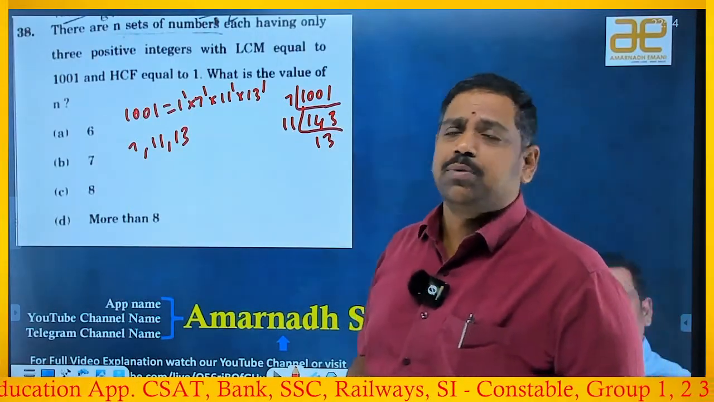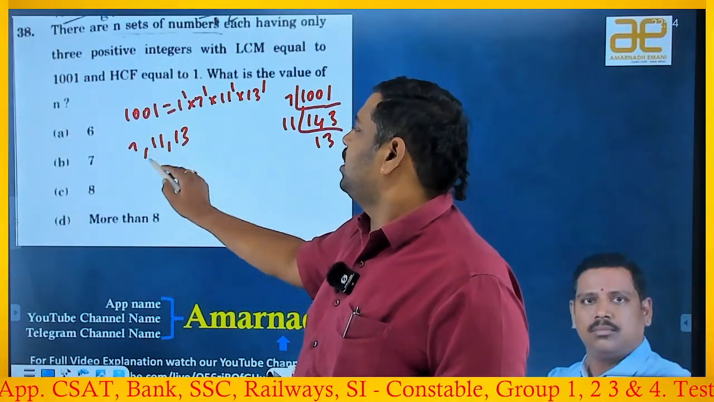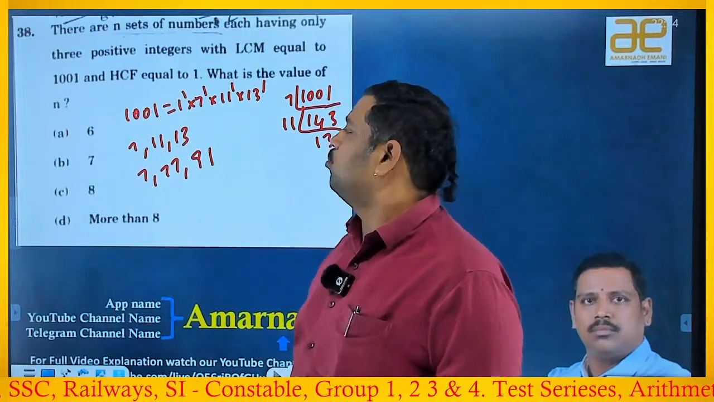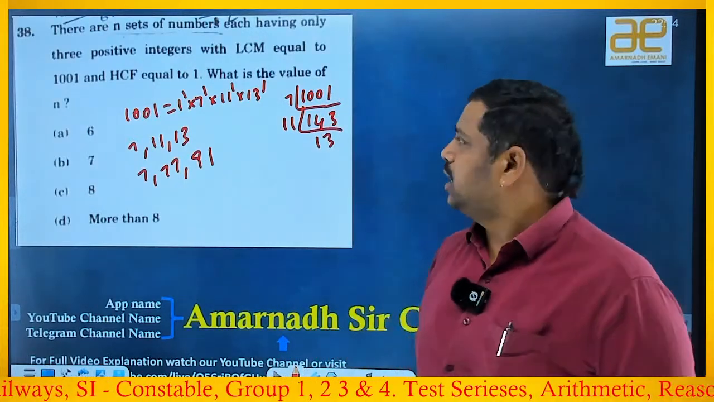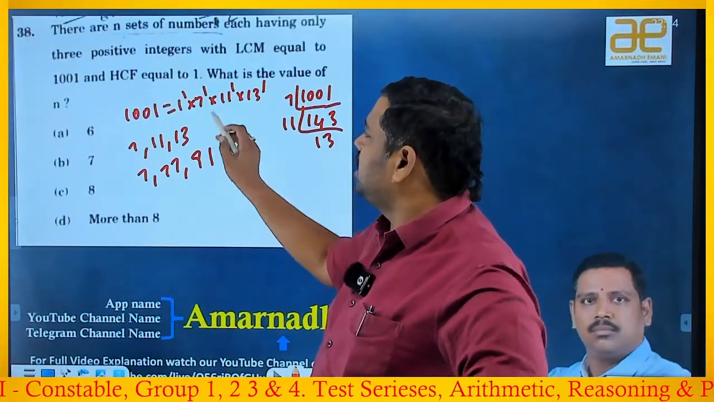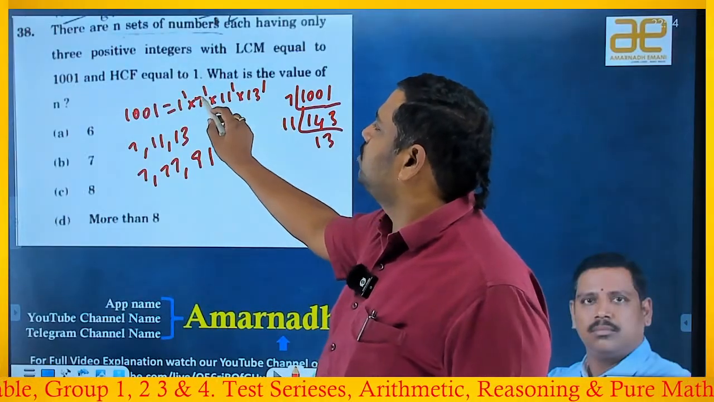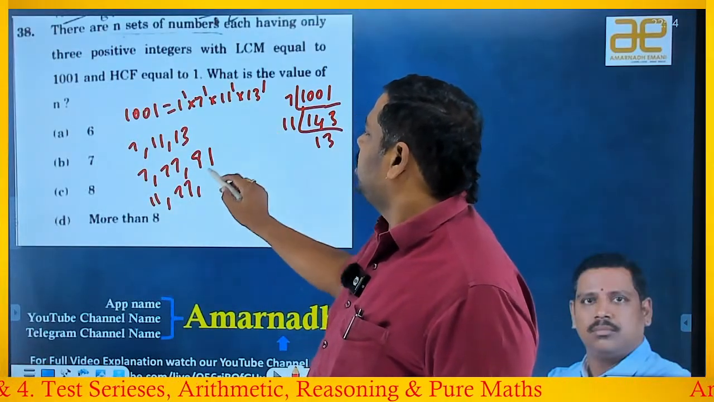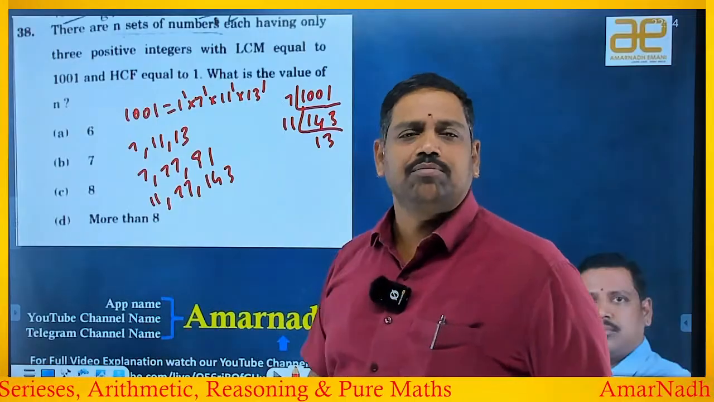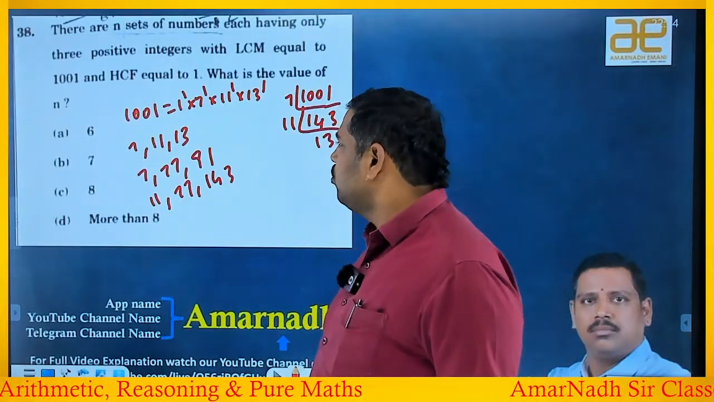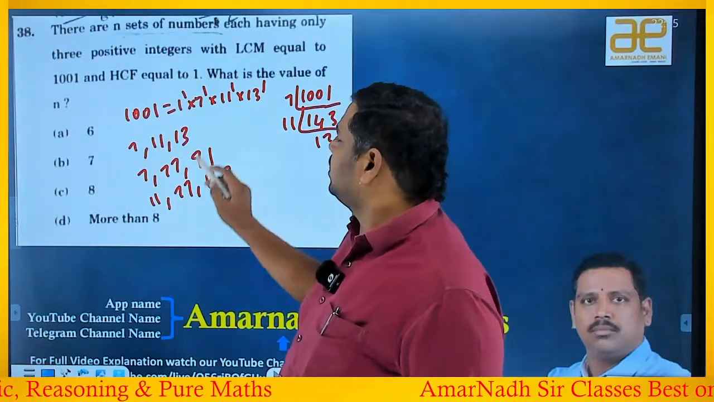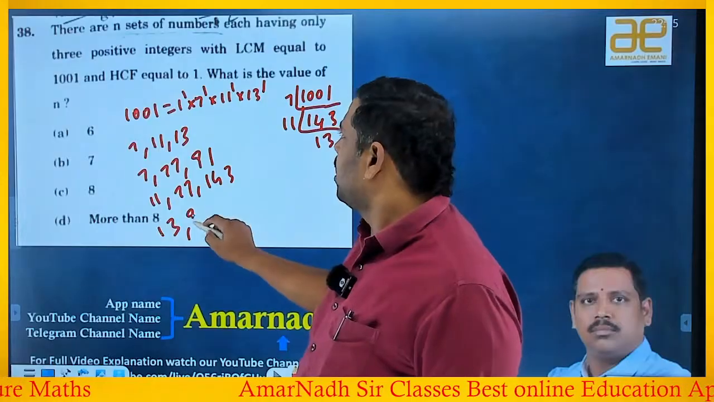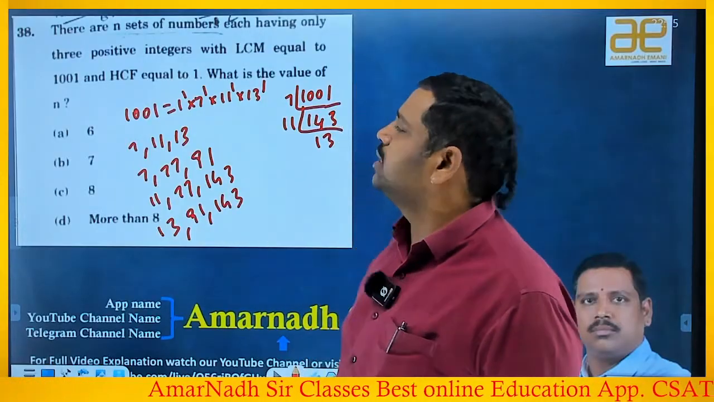Two numbers product, if I take 7 into 1, 7 into 11, 7 into 13, yes, these will work. Next, go with 11: 11 into 1, 11 into 7, 11 into 13. Yes, its LCM will also be the same. Now take 13: 13 into 1, 13 into 7, 13 into 11. This one also you will get the same.